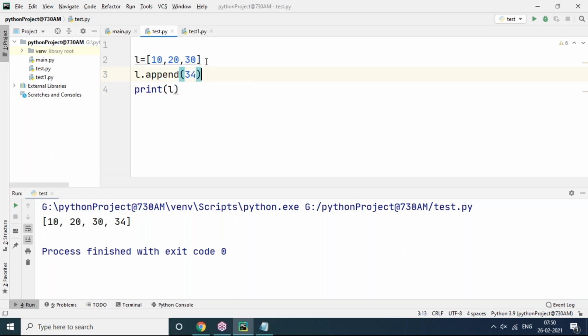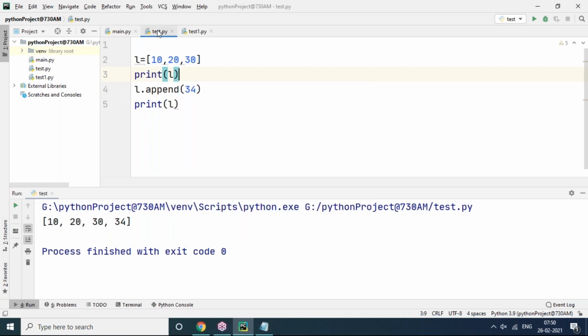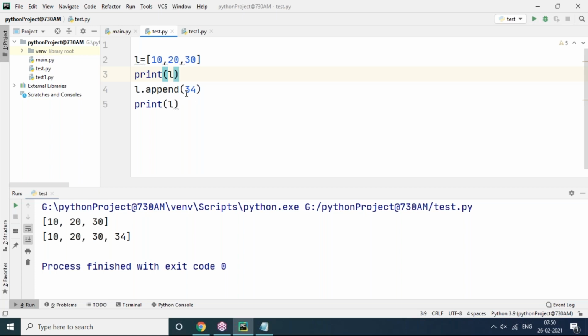L is only one object. If you want to use the list later, only this one is available. The old one is gone already. Whatever you apply now will affect this one, not that one.